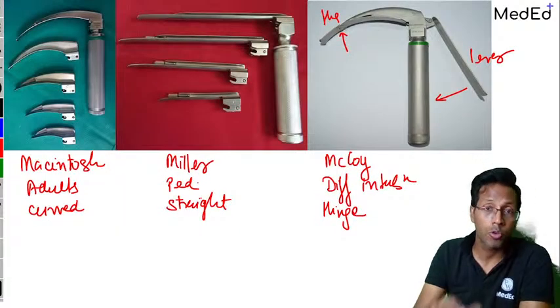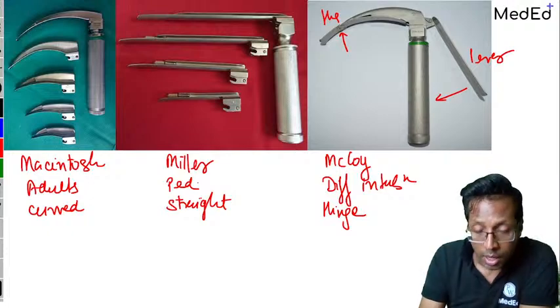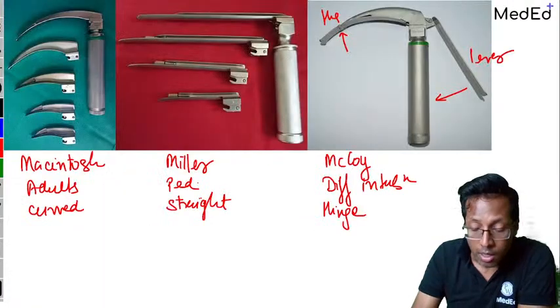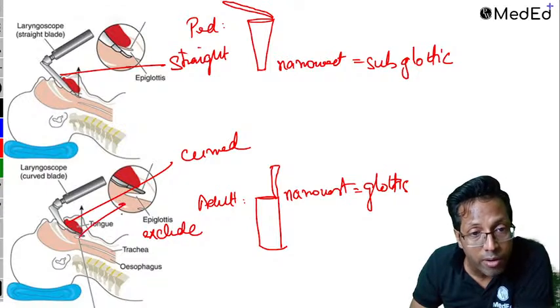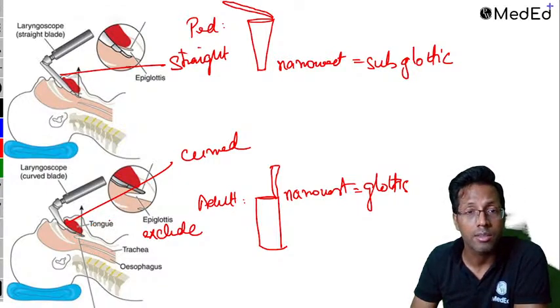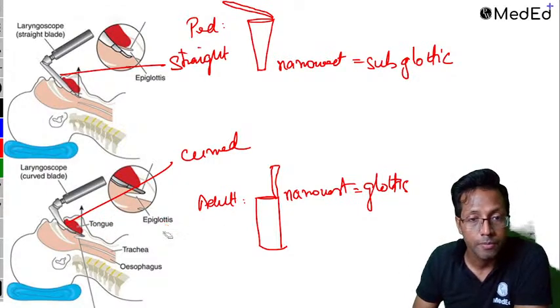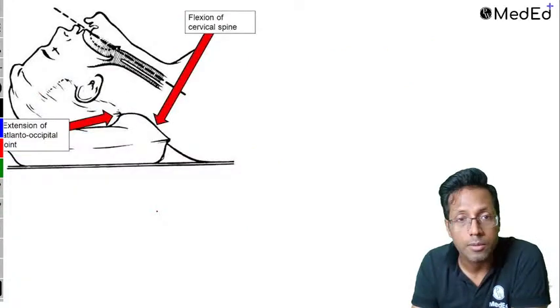So this is about the laryngoscope. So we've identified them, all the three. And what is SL used for then? Guys, what SL does is in case of a difficult intubation of an adult, it tries to lift up the epiglottis. Okay, that's the difference. It tries to lift up the epiglottis. So that is what the SL does.